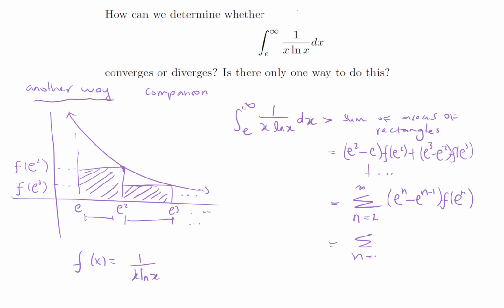And this will be e to the n minus e to the n minus 1 times f of e to the n, which is 1 over e to the n times the ln of e to the n. And here we can see that ln and e cancel out nicely. And we can divide this subtraction by e to the n to get e to the n over e to the n minus e to the n minus 1 over e to the n, that's 1 over e, or e to the minus 1, same thing.